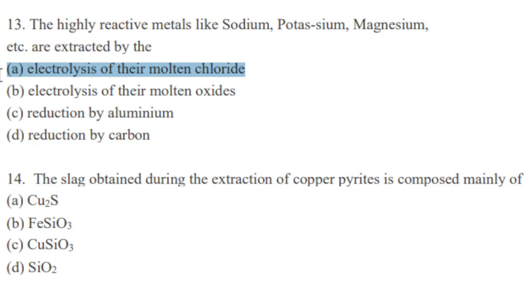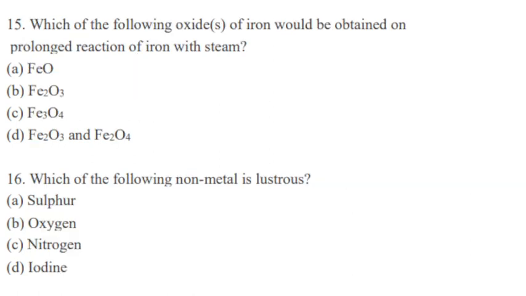Next question. The slag obtained during the extraction of copper pyrites is composed mainly of FeSiO3. So correct option is B. Next, which of the following oxide of iron would be obtained on prolonged reaction of iron with steam? स्टीम के साथ जब रिएक्ट करते हैं सो दे फॉर्म ऑक्साइड Fe3O4. So correct option is C.